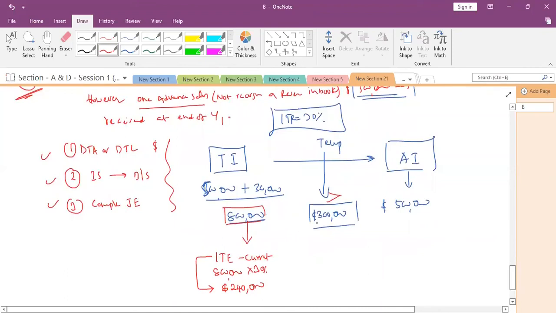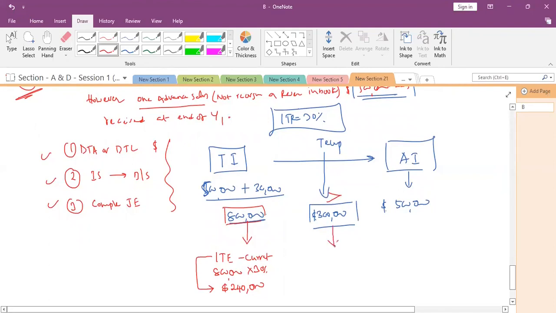And this 300,000 income is a temporary difference. In future, your taxable income will decrease, because today itself we are paying tax of 240,000. This 300,000 income we are not going to show in future years, so there is no need to pay tax on it again.